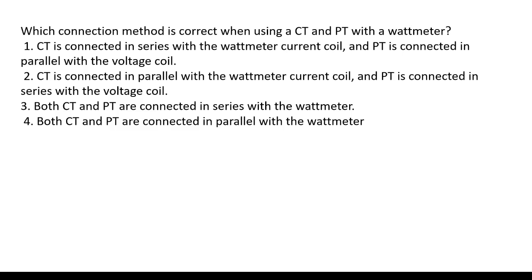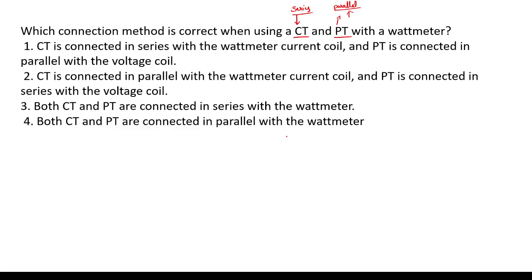Which connection method is correct when using a CT and PT, current transformer and potential transformer, with a wattmeter? We know very well, whenever we have CT, current is in series, always series. Correct? Potential voltage, it is always parallel.